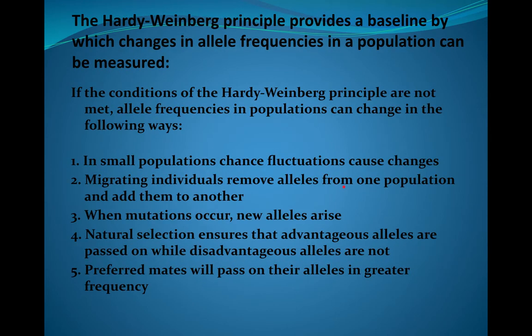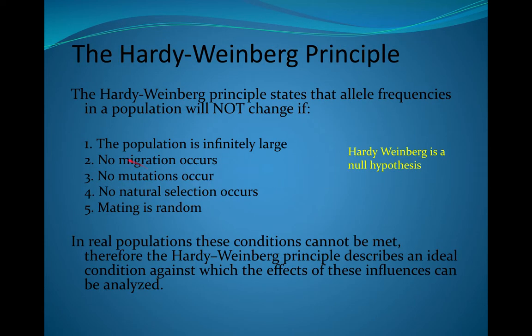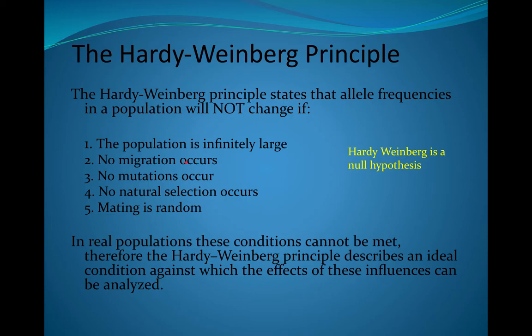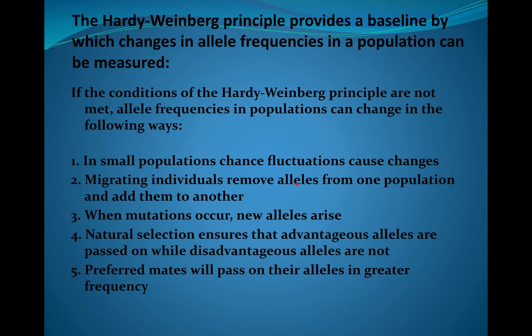So what does change allele frequencies? Let's compare. Number 1, the population is infinitely large, according to the Hardy-Weinberg principle. Well, in a small population, chance fluctuations cause changes. This is known as genetic drift, and we're going to look at genetic drift in this lesson. Number 2, no migration. Well, migrating individuals remove alleles from one population and add them to another, so again, this will change allele frequencies.